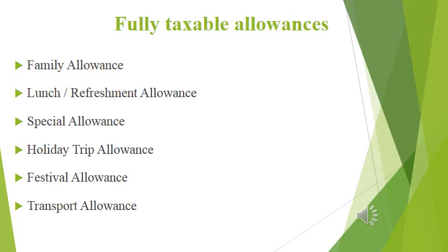Next is family allowance. It means an allowance given by the employer to the employee based on the number of dependent members in the family of the employee. It is also fully taxable. Then next, lunch or refreshment allowance. It's just like a tiffin allowance. It is also fully taxable.